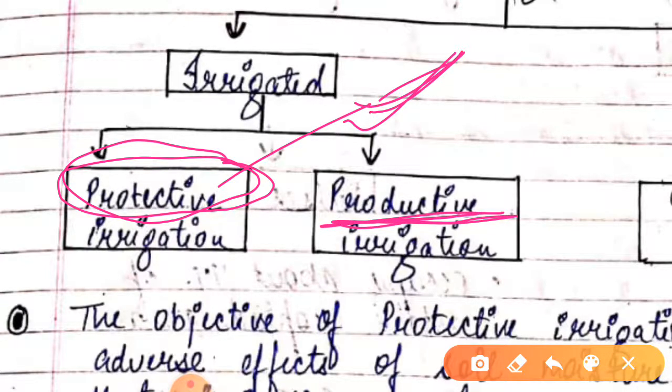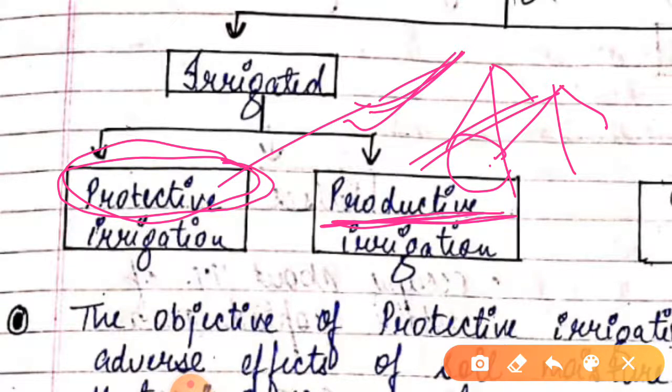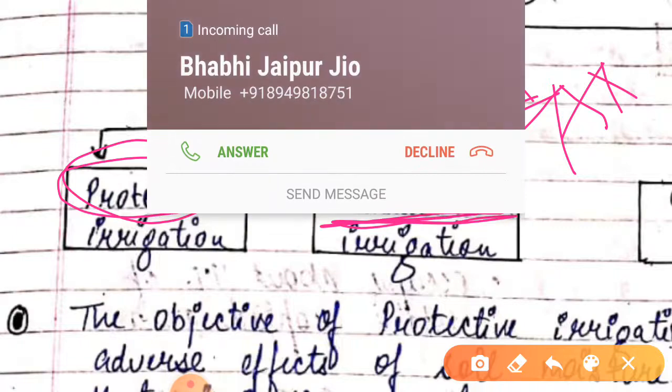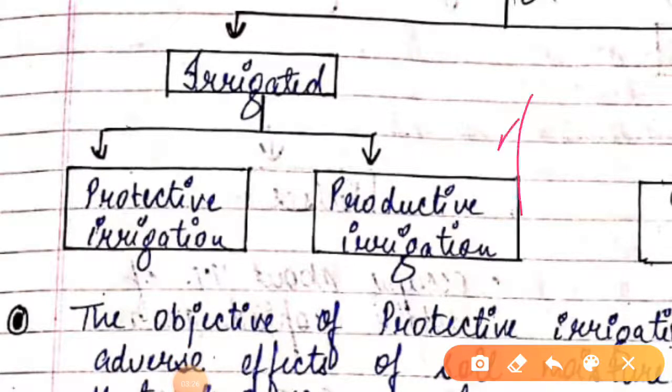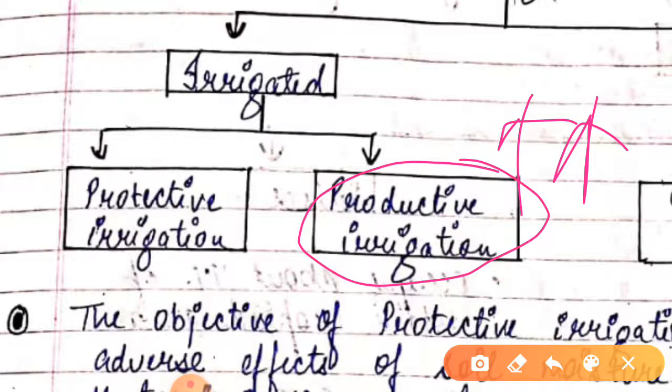It means achieving a higher production rate than whatever the production was earlier. So productive irrigation is done to increase the production rate over before.